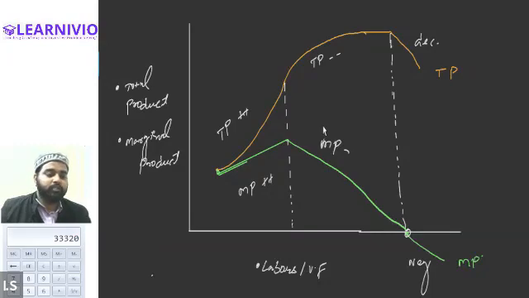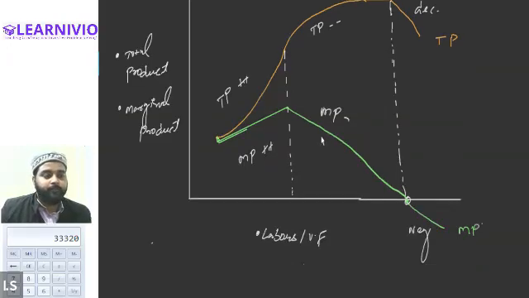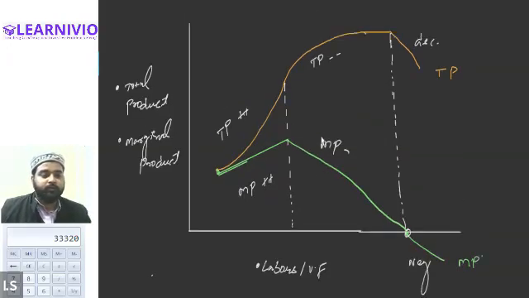There is one more relationship in this chapter, that is the relationship between the total product, average product and the marginal product. Okay, shall we move to the next topic, relationship between the AP and MP, or you are still drawing it? No, it's okay. Okay. So the next topic is the relationship between